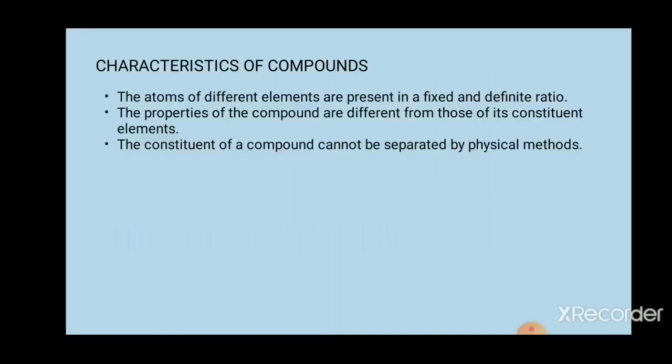The example I have given is the water molecule, whose formula is H2O. That means there are 2 hydrogen atoms and 1 oxygen atom, atoms of different elements, hydrogen atom and oxygen atom.